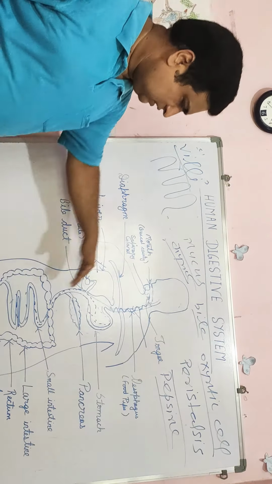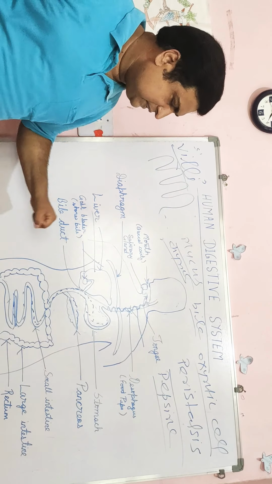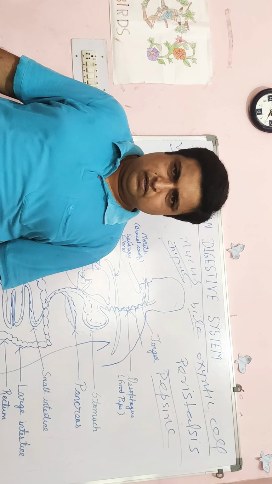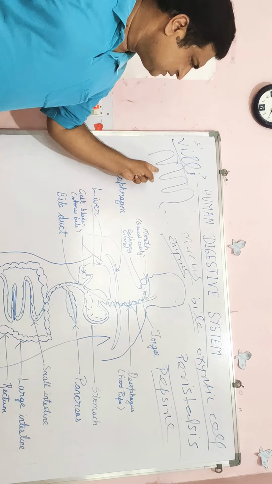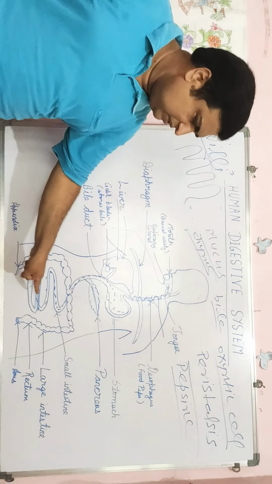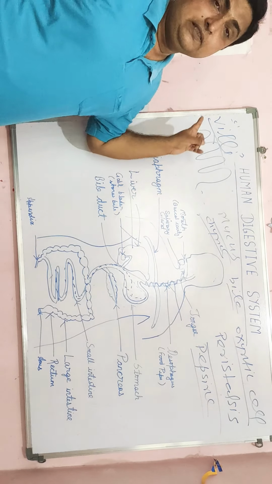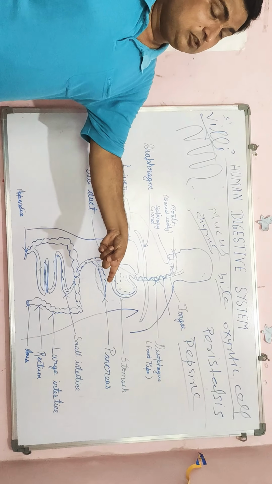So the villi absorb the food substances and transport them to the blood. So the absorption of food substances takes place by villi, and villi are present in the wall of the small intestine. Absorption is completed in the small intestine.